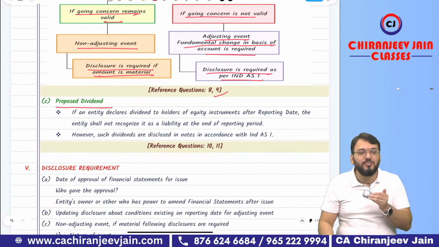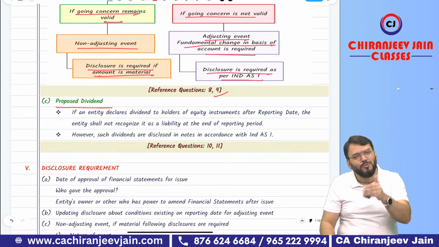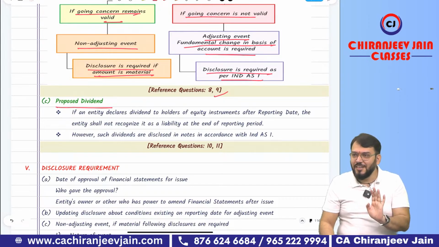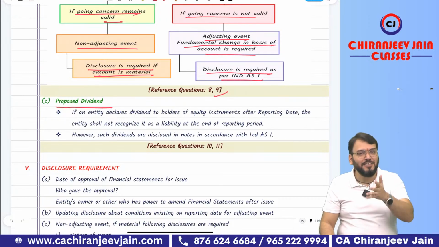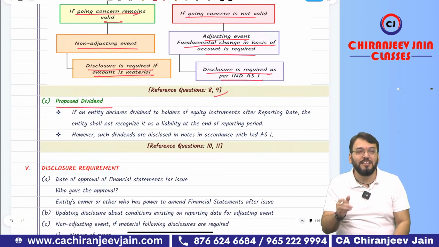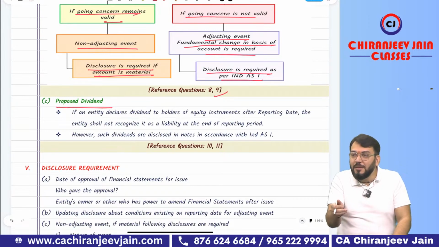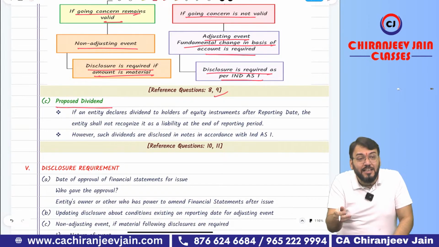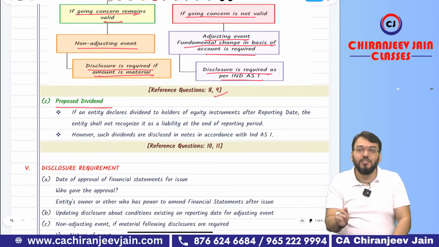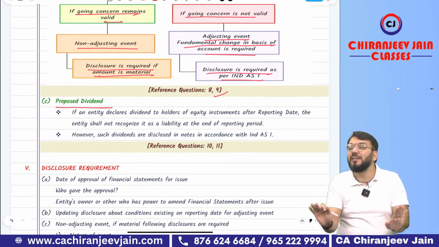Proposed means proposed. Have you ever proposed to anyone? Sometimes you propose, and you understand it is not finalized. So whenever I say the directors have proposed, it is only a proposal, but no obligation arises.